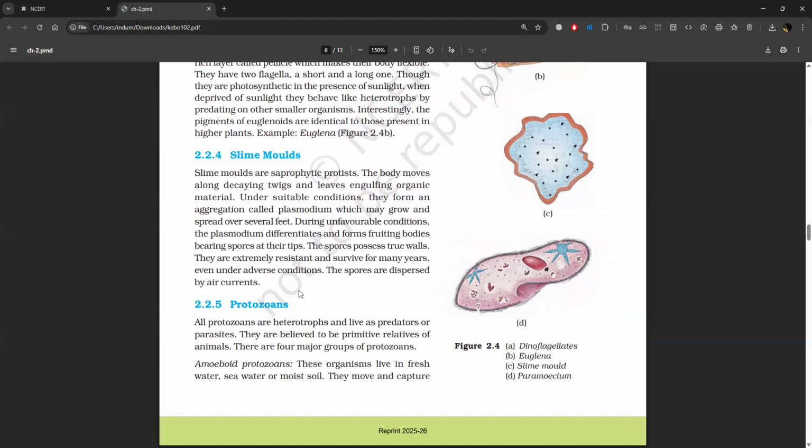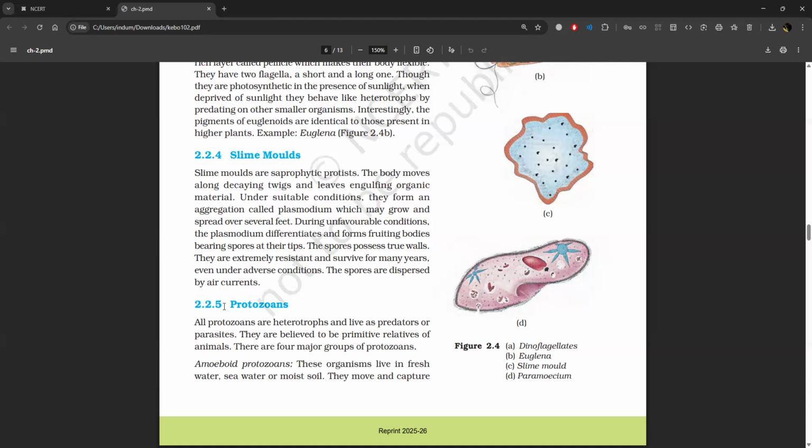2.2.4 Slime molds. Slime molds are saprophytic protists. The body moves along decaying twigs and leaves engulfing organic material. Under suitable conditions, they form an aggregation called plasmodium, which may grow and spread over several feet. During unfavorable conditions, the plasmodium differentiates and forms fruiting bodies bearing spores at their tips.